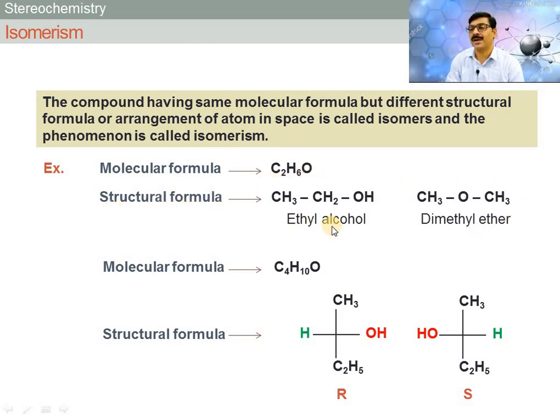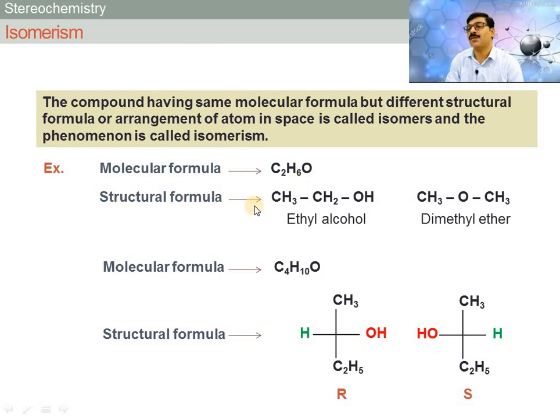In ethyl alcohol, hydroxy is the functional group, and in dimethyl ether, ether is the functional group, so these are isomers of each other.